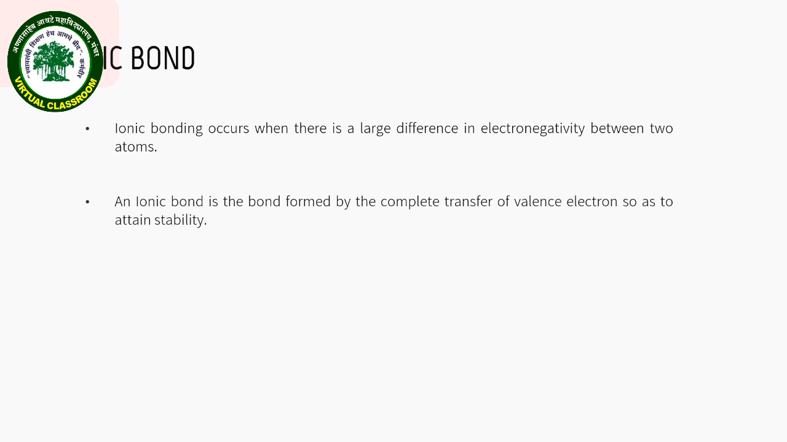An ionic bond is the bond formed by the complete transfer of valence electrons so as to attain stability, while the covalent bond is formed by sharing of electrons and not by the complete transfer of valence electrons.